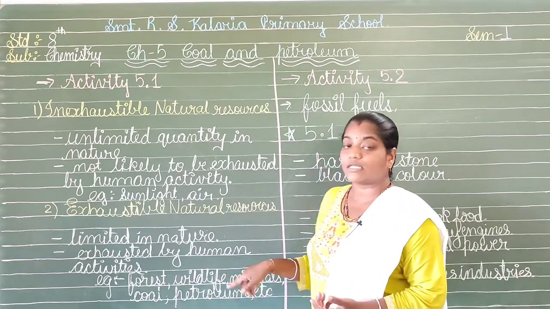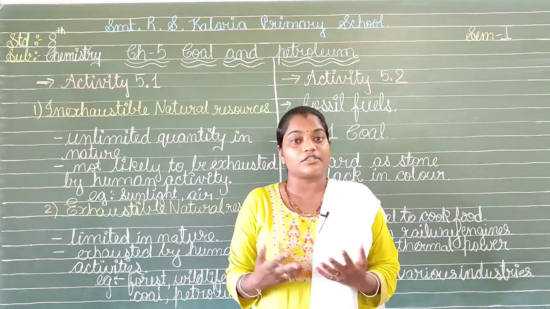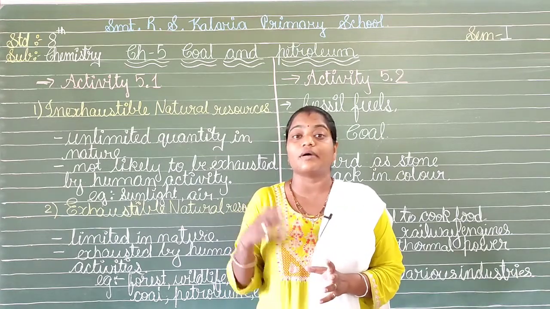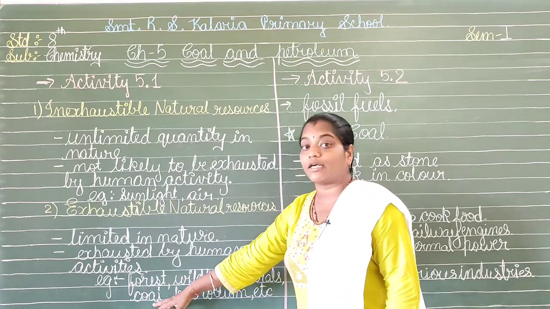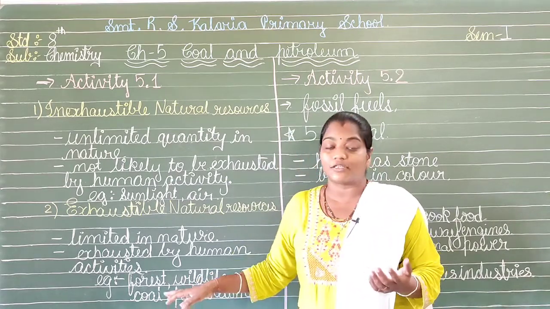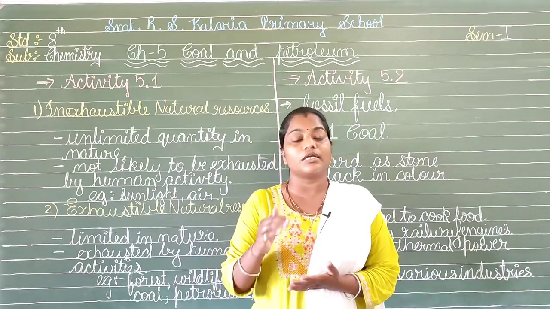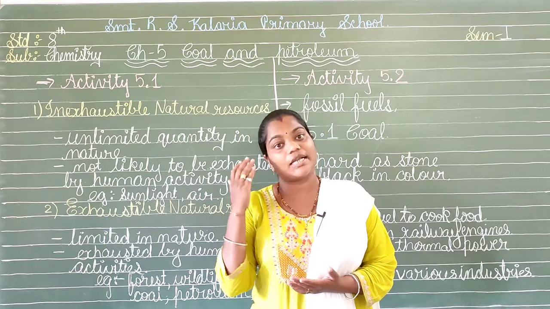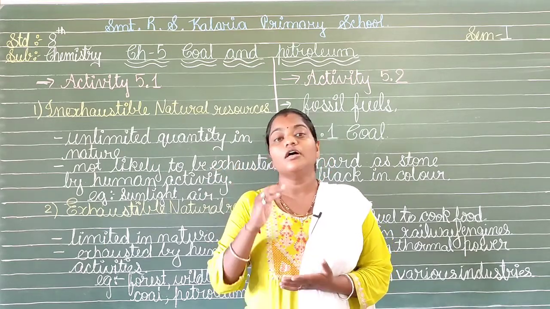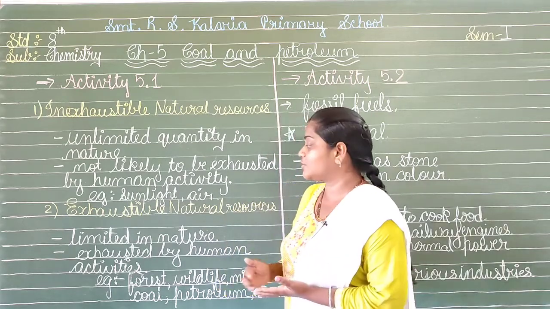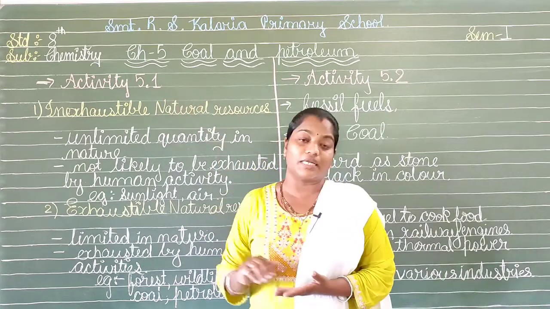Then we have the minerals. We are exhausting everything which is available in the crust of the earth. We are taking them out for our uses, that is our utility. For example, we have coal, petroleum and even natural gas. They are in a limited amount on the surface or in the crust of the earth, but we are utilizing them in a very fast manner, which is making them exhaustible in a very short time only. So, this is what we have, the exhaustible natural resource and inexhaustible natural resource.